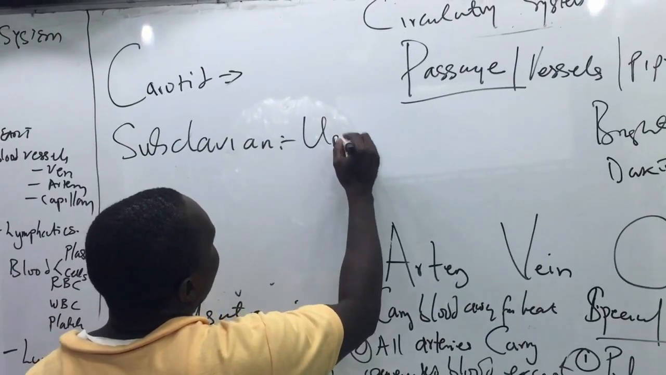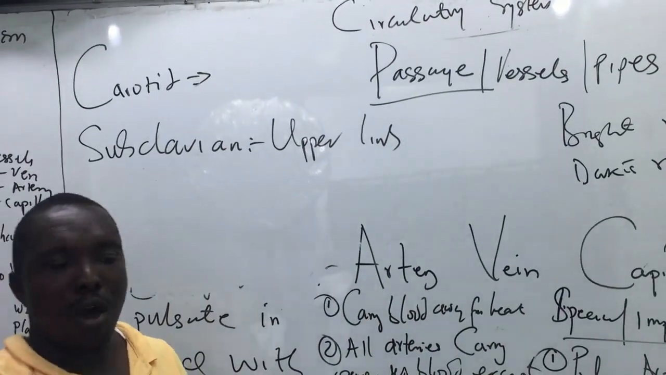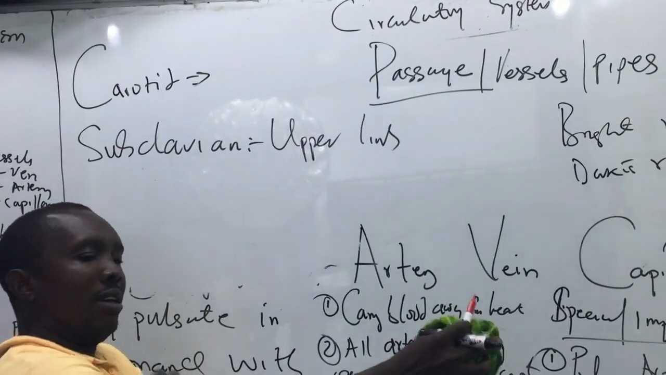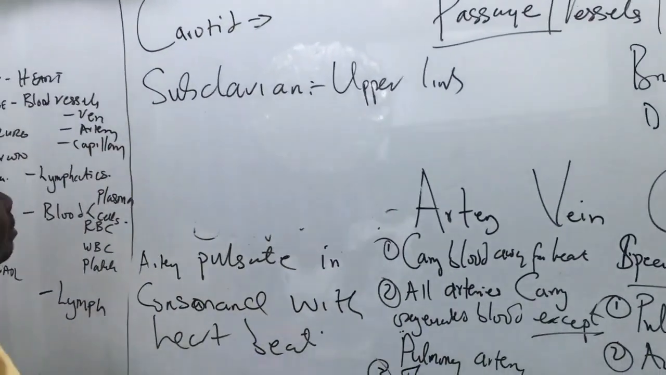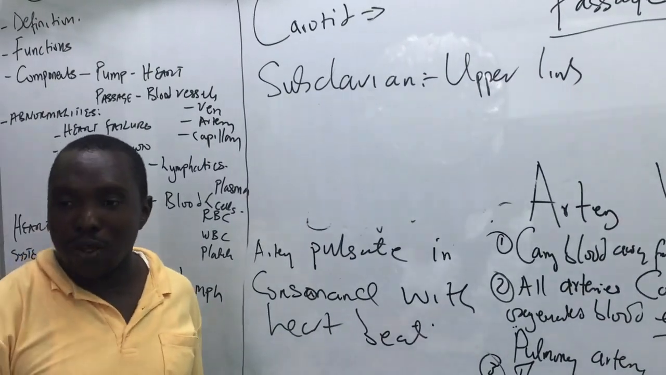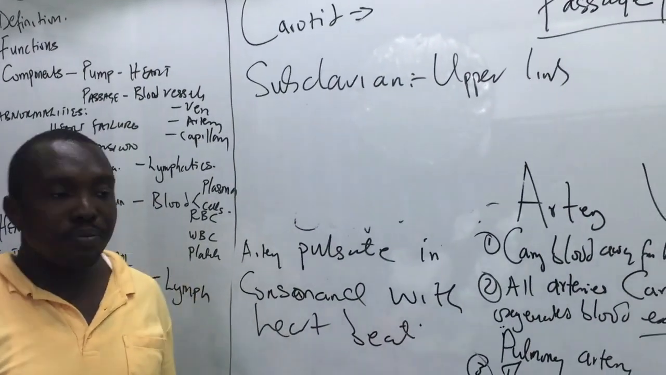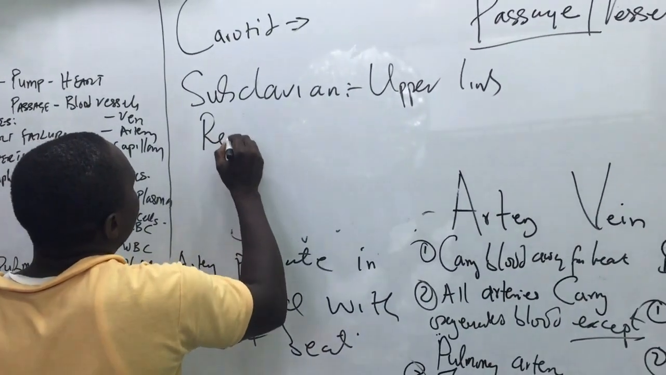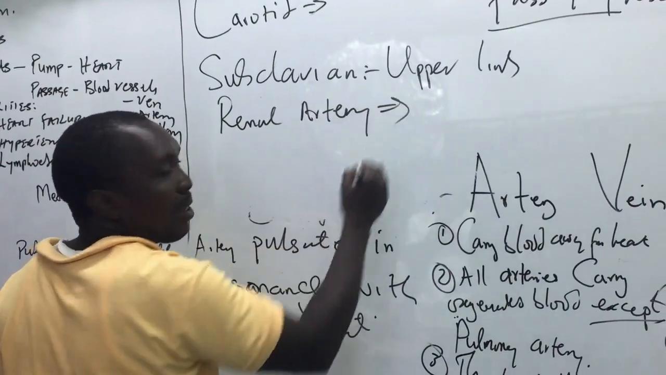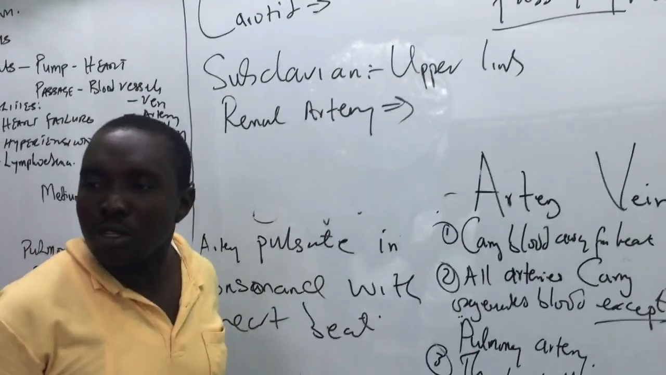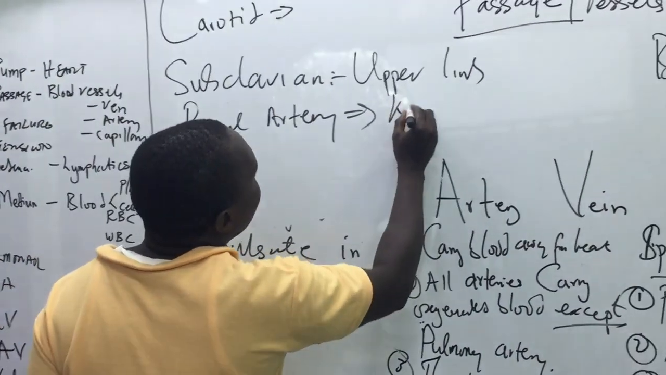That's the hand, your upper limb. You know what upper limb is? This one. Upper limb is anything from here to that extent. So subclavian does that. Then which other one are you supposed to know? I look at your body, I know the one you're supposed to know. You're supposed to know about the renal artery. Renal artery supplies the kidney.